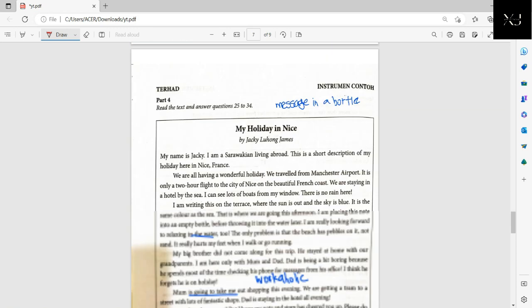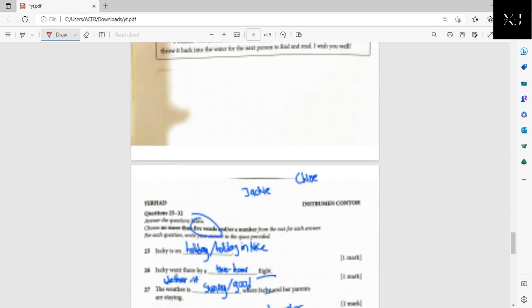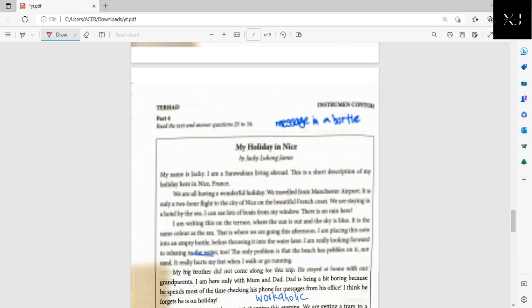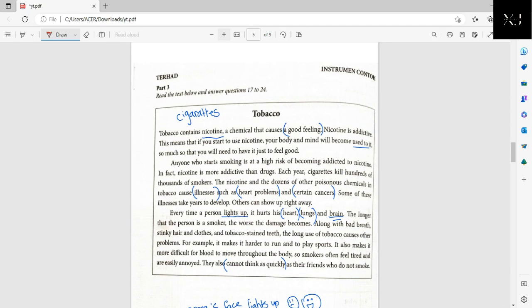Why I emphasize this is because when you eventually answer part 4, a comprehension text, sometimes they'll tell you to write no more than 5 words, maximum 5 words. Sometimes they'll tell you to write no more than 3 words. So please read the instructions correctly and carefully in order to know the number of words that you are required to write. Okay? Without further ado, let us take a look at this short text, tobacco.